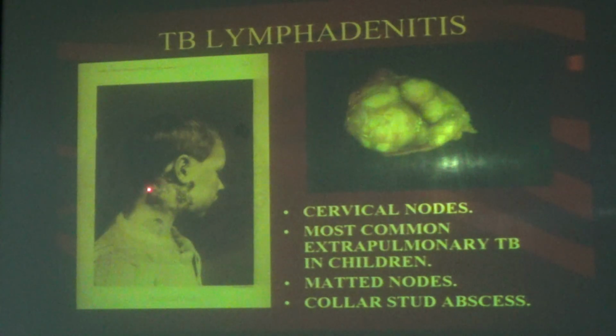What you are seeing is a cold abscess. This is the anterior cervical area, posterior cervical area, cervical nodes. We will call it a collar stud abscess. We have a collar, right? So in this collar area we will have an abscess. We will call it a collar stud abscess, mostly due to tuberculosis.